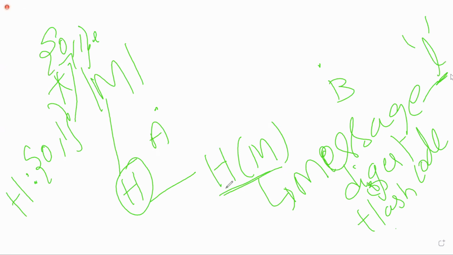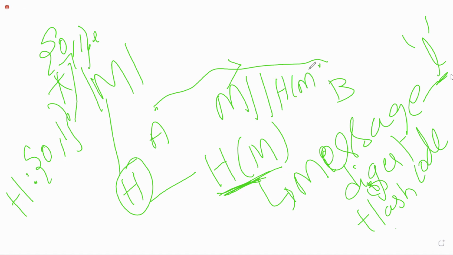This fixed length code will be concatenated with the message. So the sender will send the message along with this hash code; the message will be concatenated with the hash code.